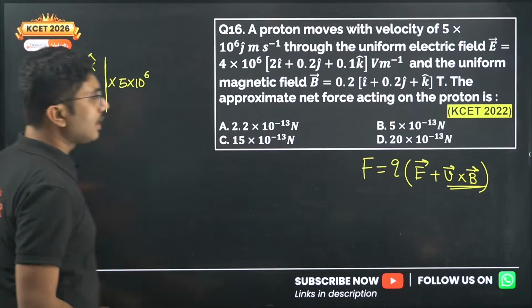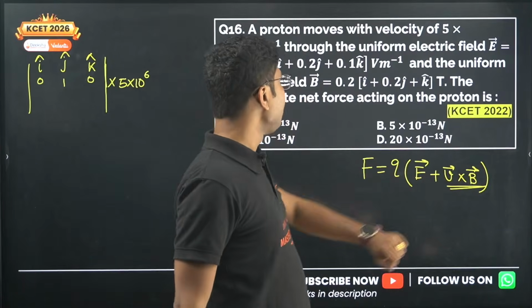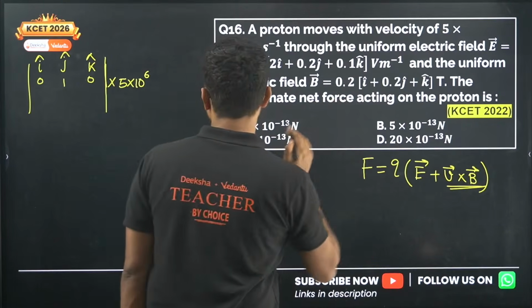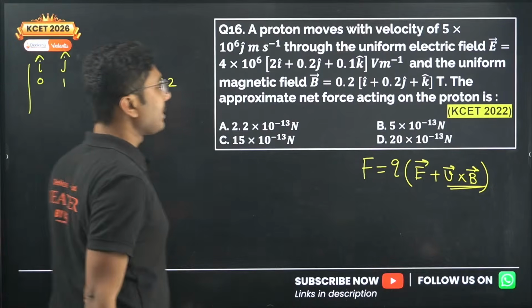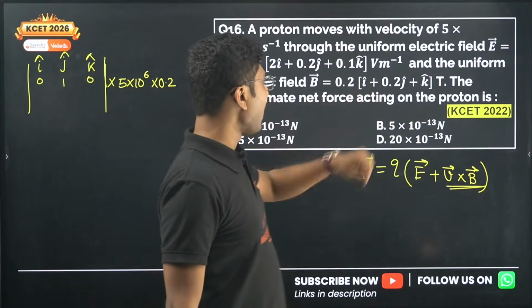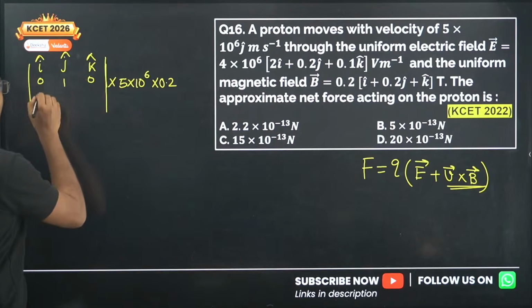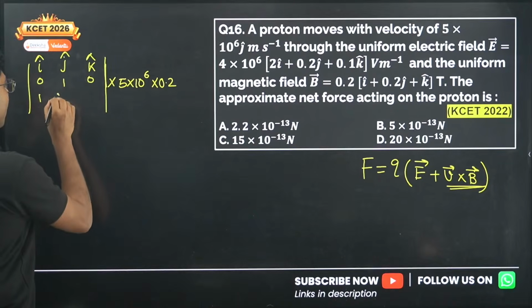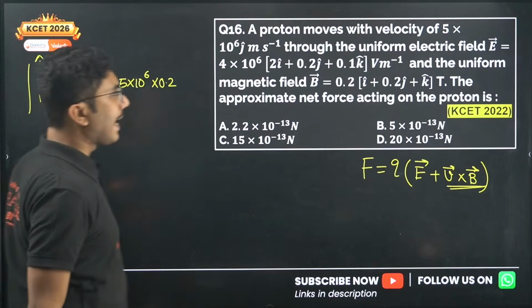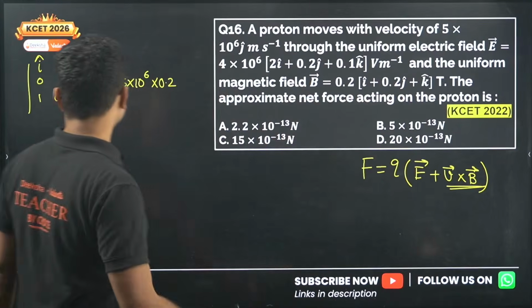Now what about the next vector, B vector? B vector is given 0.2, 0.2 is common, so again I will write it outside the determinant. i cap means 1, j cap is 0.2 and k cap is again 1.